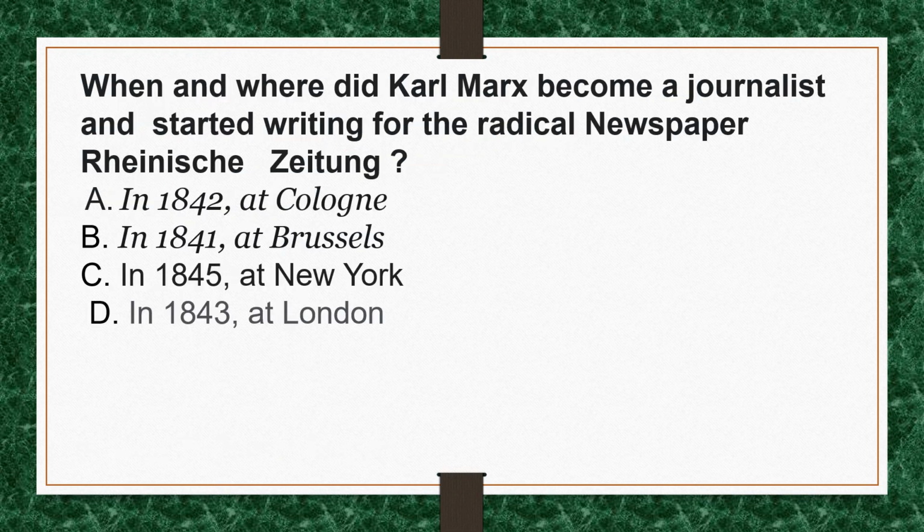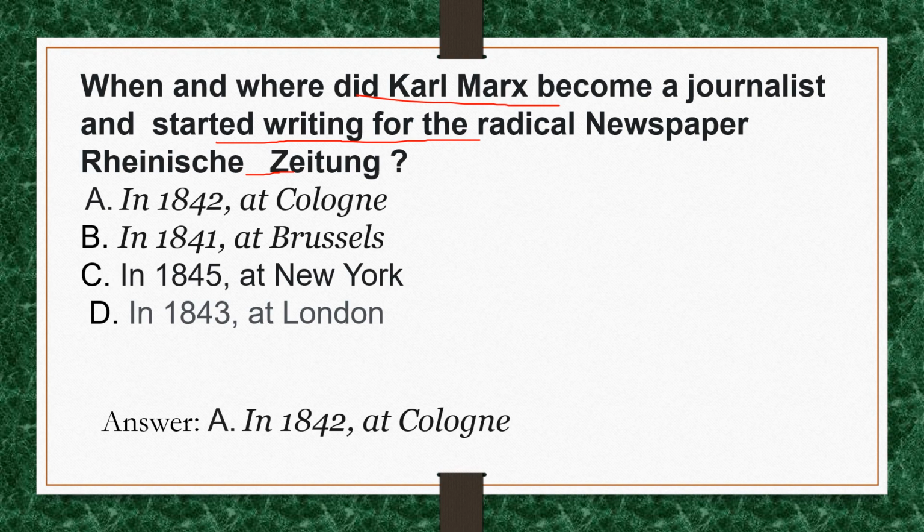When and where did Karl Marx become a journalist and start writing for the radical newspaper Rheinische Zeitung? The correct option for this question is option A, in 1842 at Cologne.